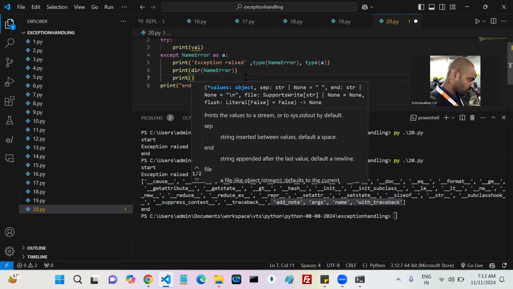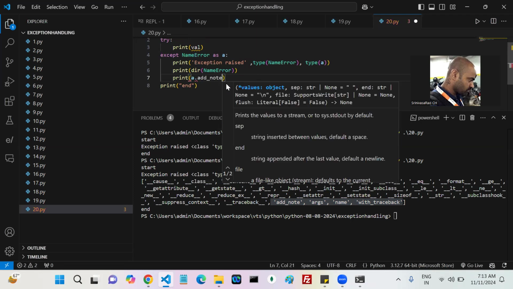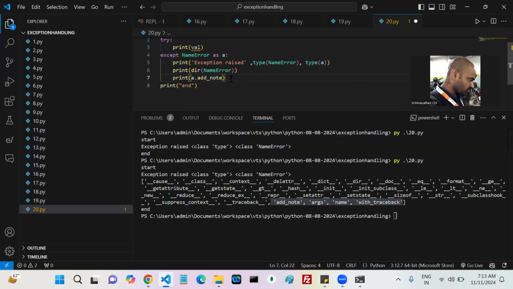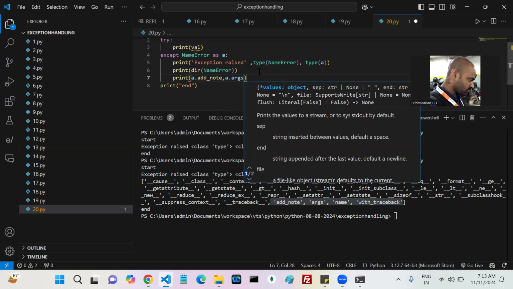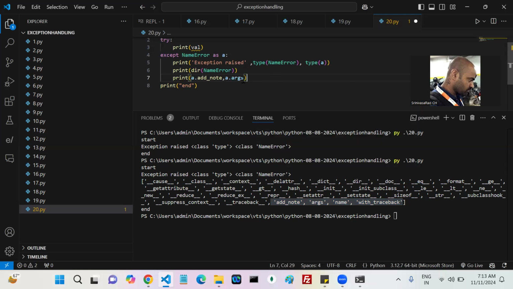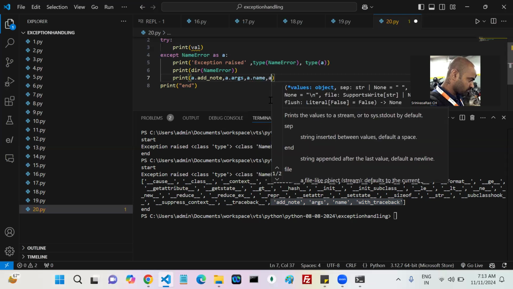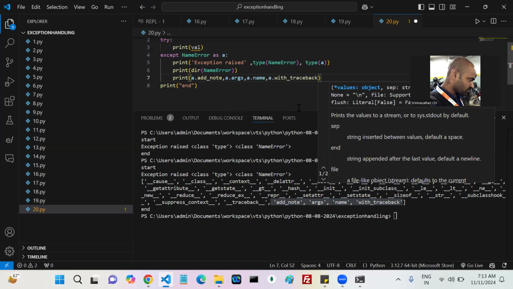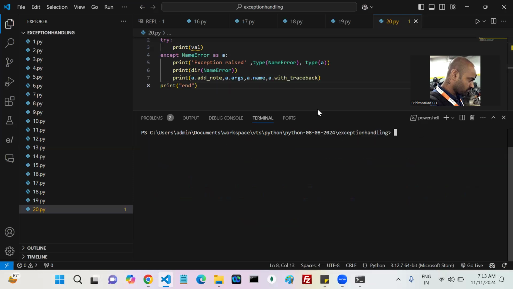First, a dot add note, is it there or not? The next one, a dot args, is it there or not? Say this. Next, a dot name, is it also there or not? A dot with traceback, is it there or not? Yes or no? Now can you come here? Can you remove this stuff?